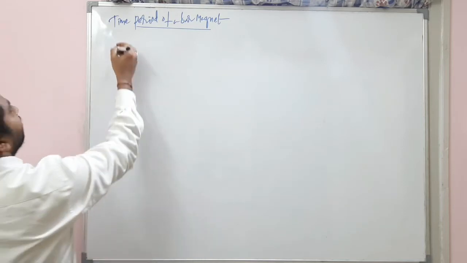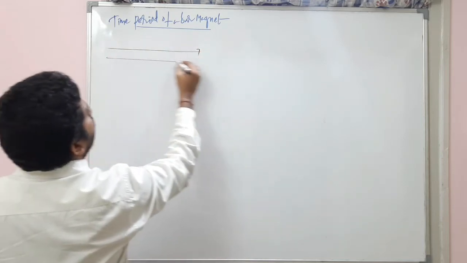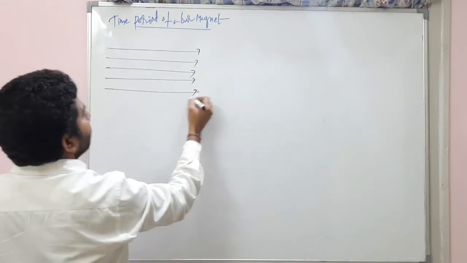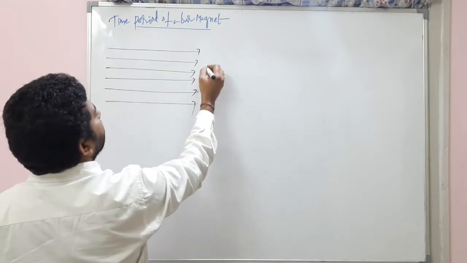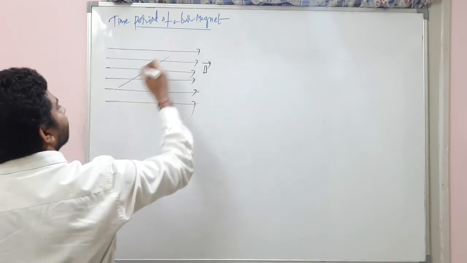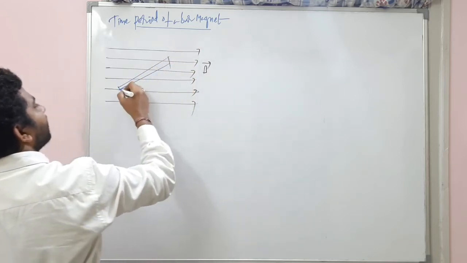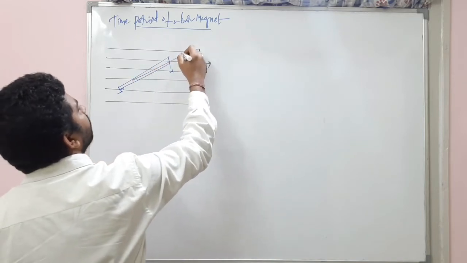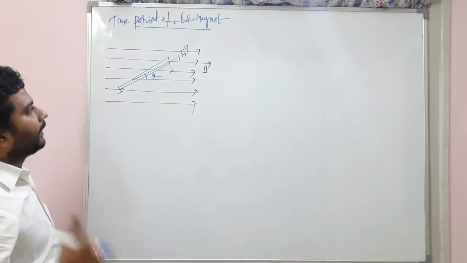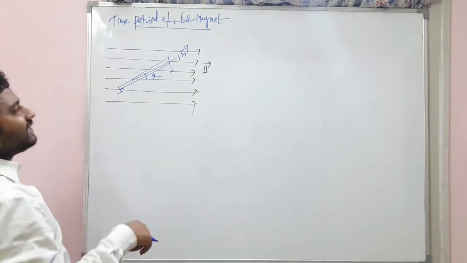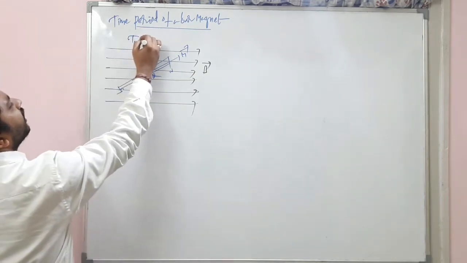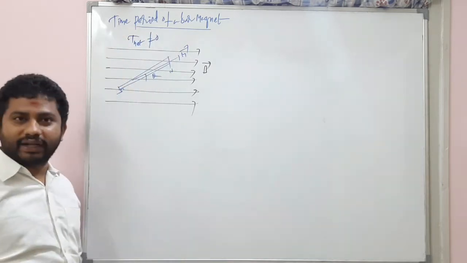Let us see that. There is a bar magnet which is kept in the uniform magnetic field like this. This is B bar, and our bar magnet is like this, students. This is a bar magnet with south pole, north pole. So the magnetic moment is like this, and it makes an angle theta with the B bar. Now listen. Initially, net force is 0. Of course, the net force is 0, and net torque is not equal to 0. That means it will rotate.